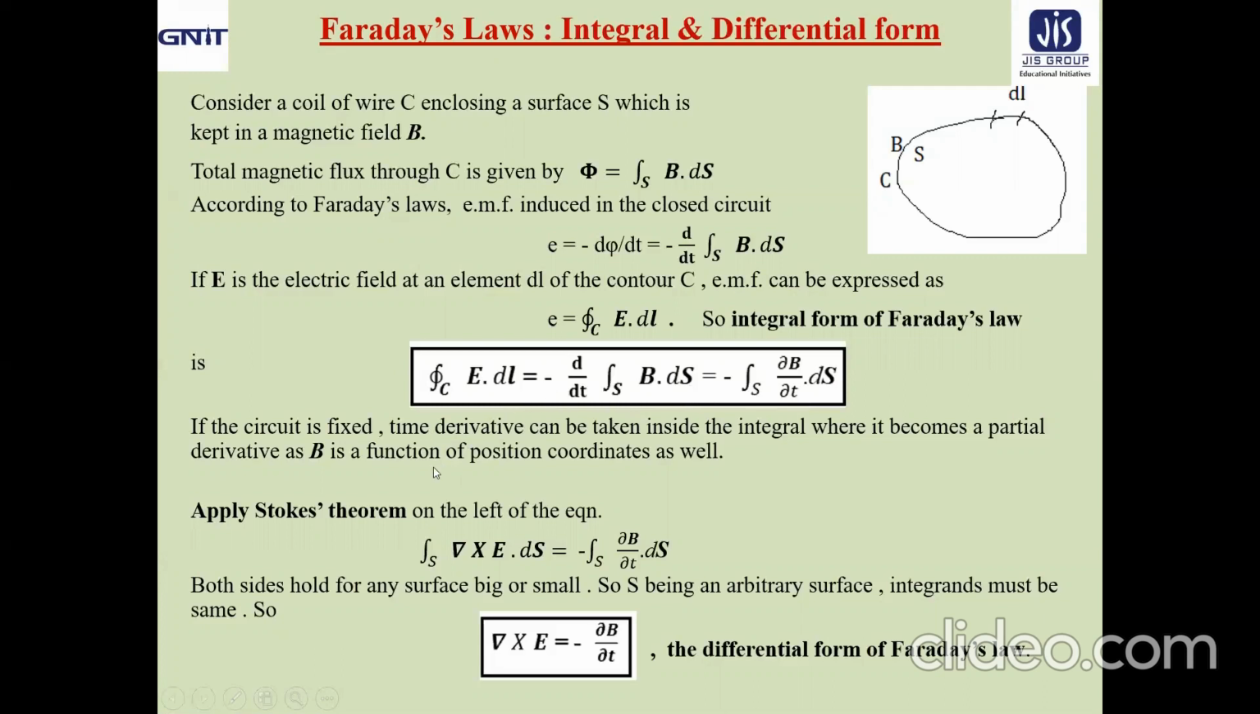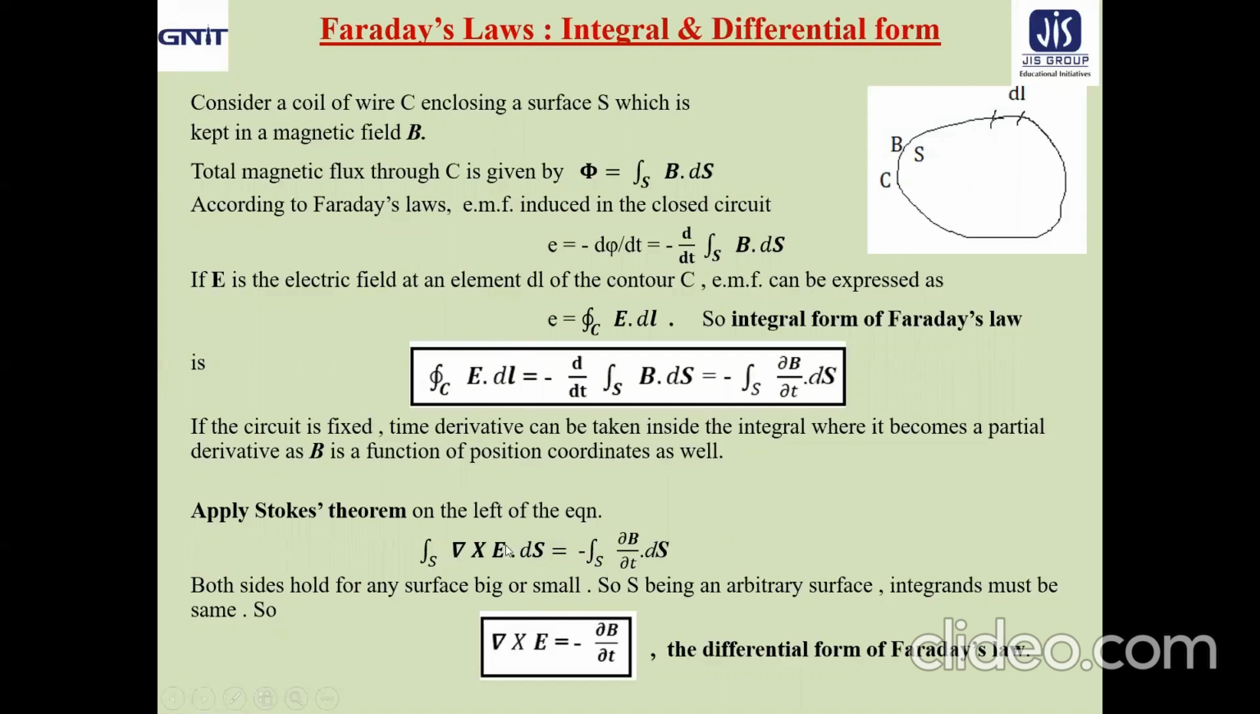Let us now come to the differential form. For that purpose, apply Stokes' theorem on the left of the equation. Stokes' theorem converts the line integral into the corresponding surface integration. So E dot dl was there. Now we are getting del cross E dot ds using Stokes' theorem. That means curl of E dot ds vector, that is areal vector, n cap into ds. So the line integral is converted to a surface integral on the left, and on the right we have minus del B by del t dot ds on S.